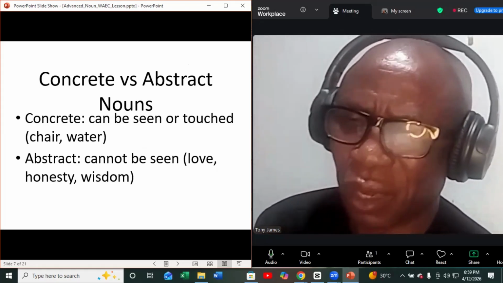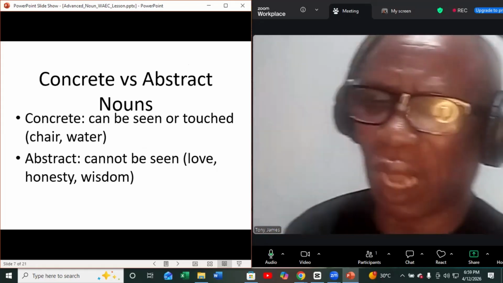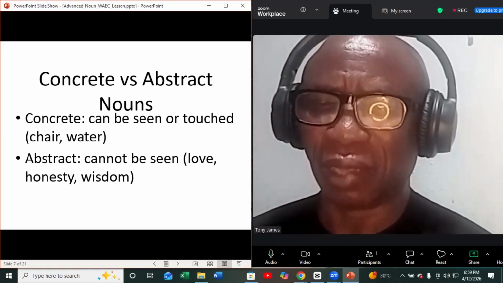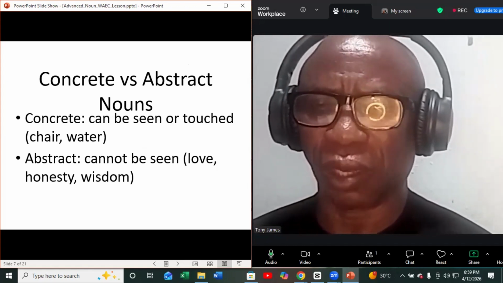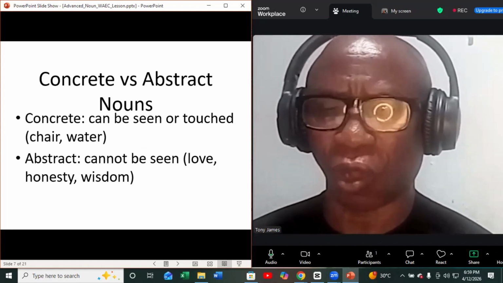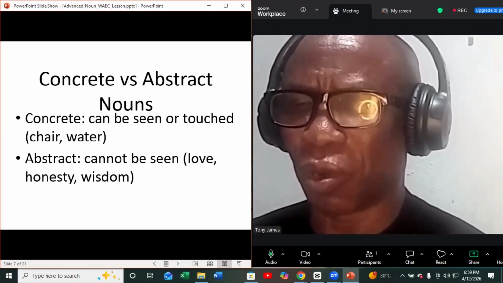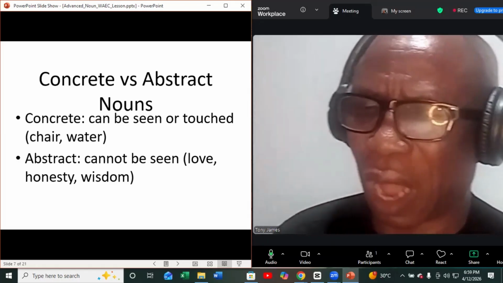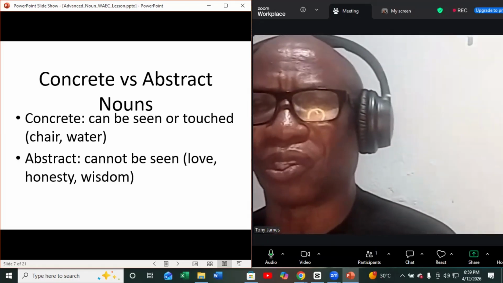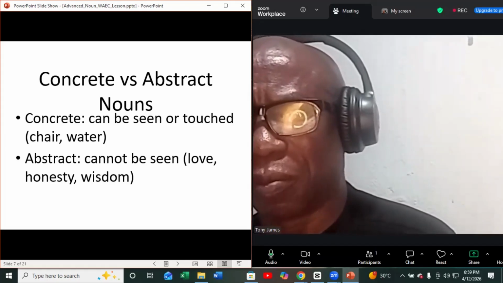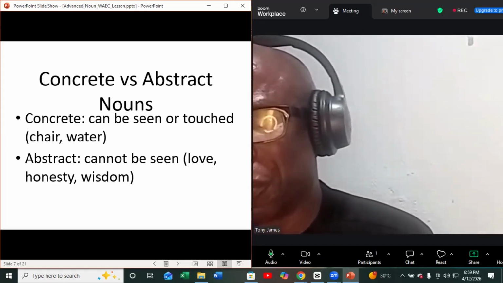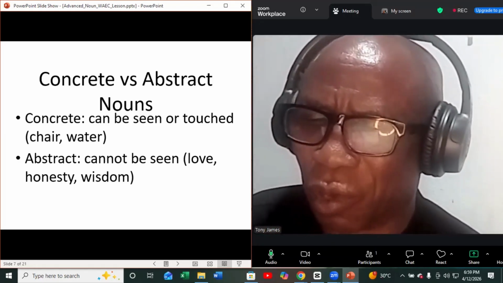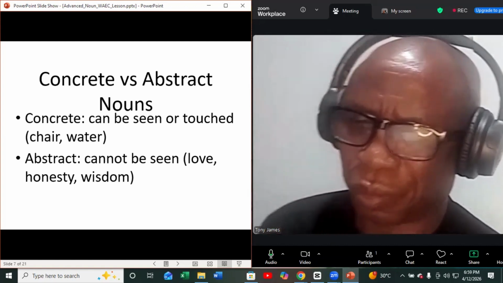A concrete noun is the type of noun that can be touched or seen. Examples are water, chair. These can be touched and seen, so we call them concrete nouns. Let's look at abstract nouns. Abstract nouns are those that cannot be seen or touched. We have examples such as love, honesty, wisdom. These are nouns, but you cannot touch them, you cannot see them.